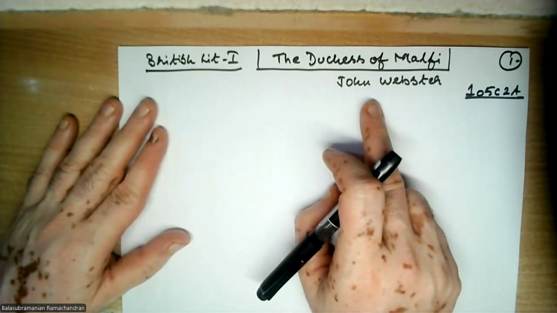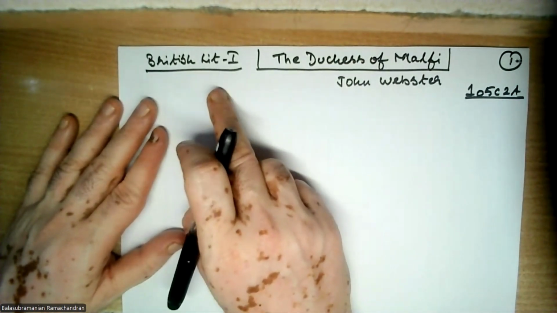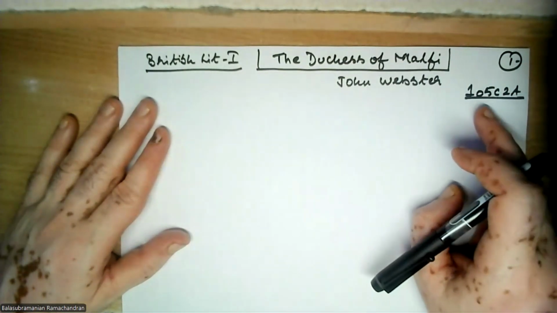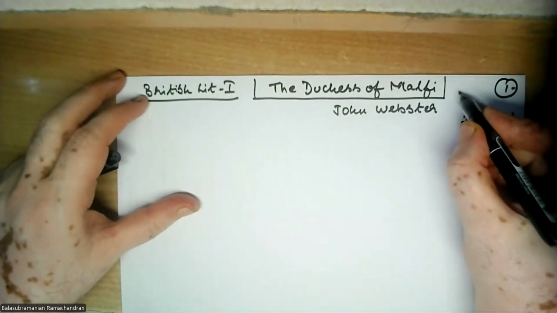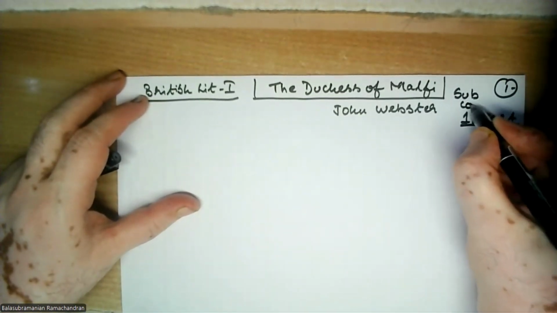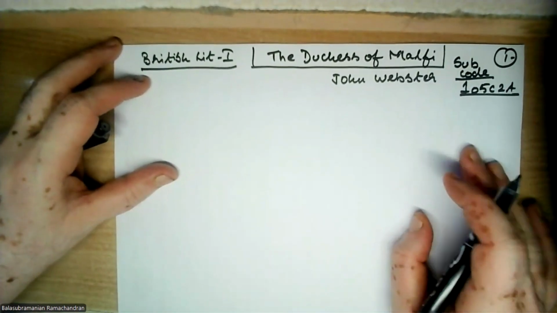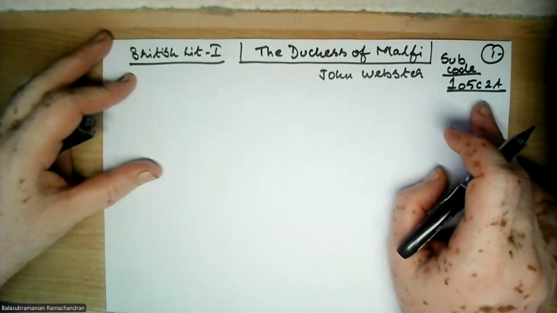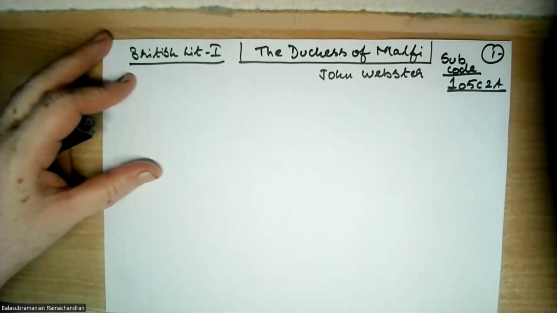And this we are discussing as part of British Literature 1. The name of the paper is British Literature 1, and the subject code is 105 C2A. Let me just write the subject code here so that you are not confused. When you get your question papers, you'll have to look at whether you're writing this question code or not. This subject code will appear in the question paper also.